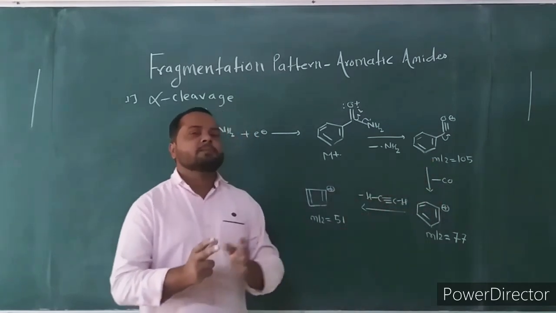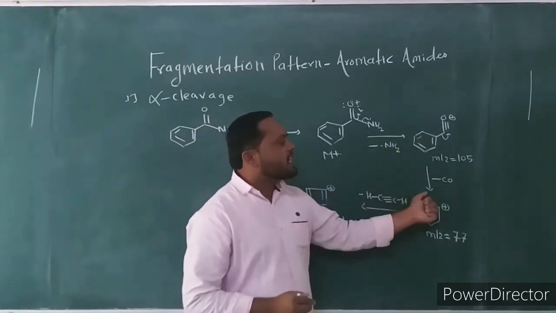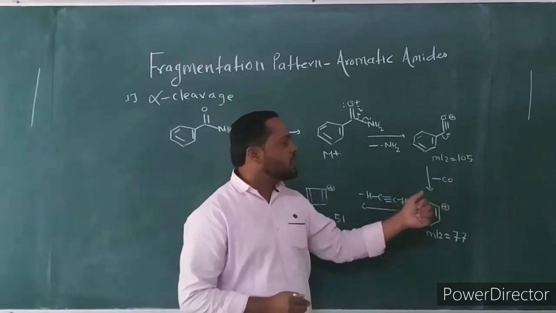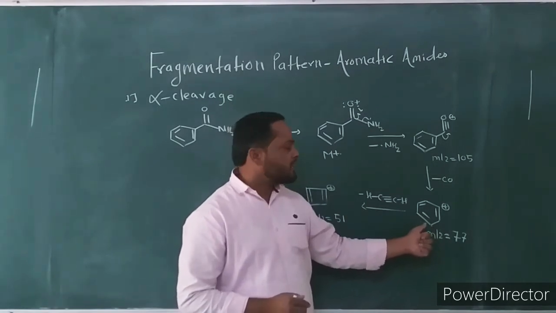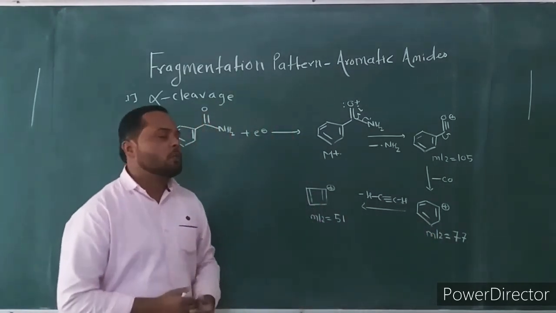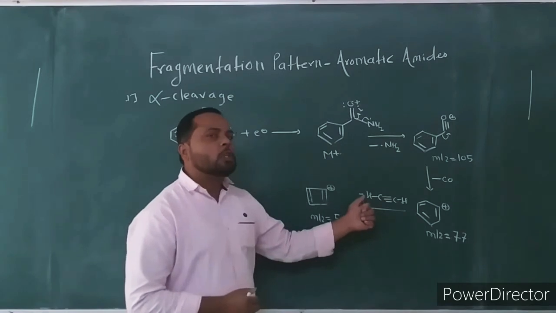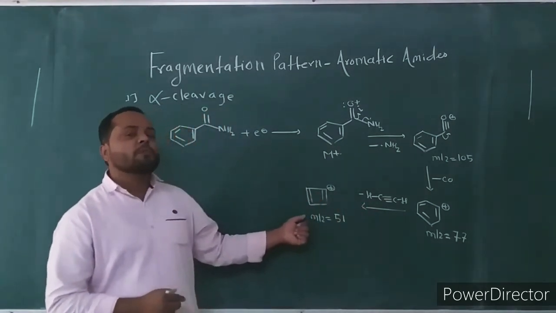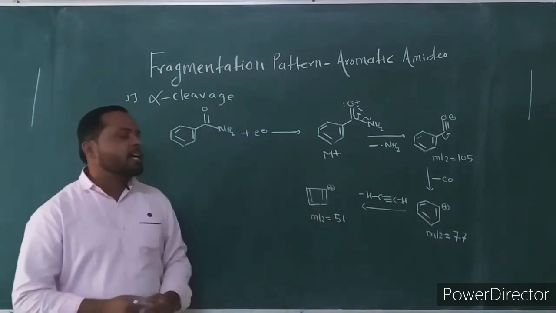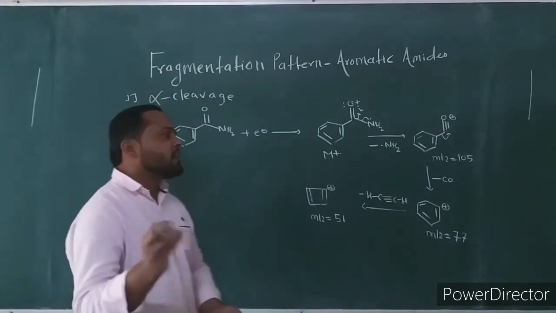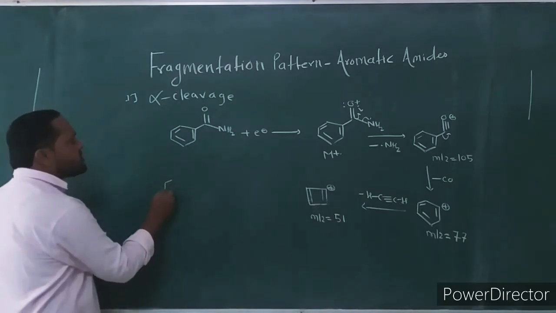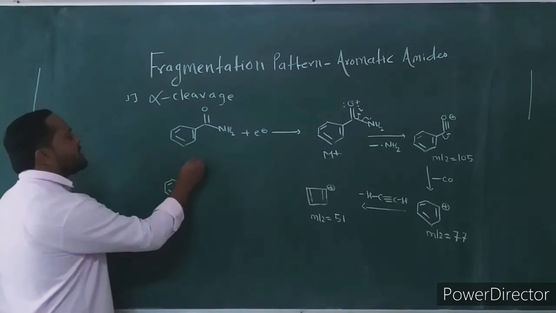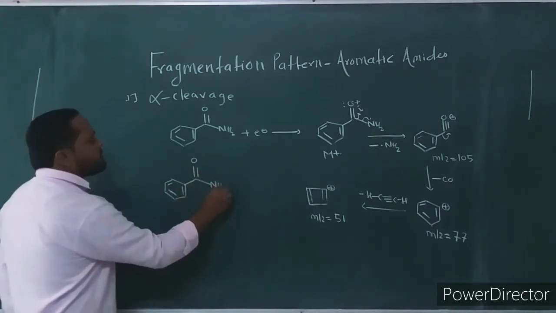This ion further undergoes secondary fragmentation with loss of carbon monoxide as a neutral molecule to give the phenyl cation, and this phenyl cation further undergoes fragmentation with loss of an acetylene molecule to give the cyclobutadiene cation at mass to charge ratio 51.